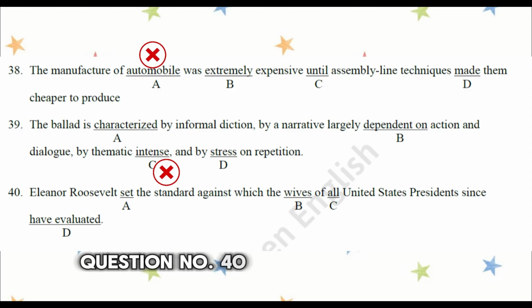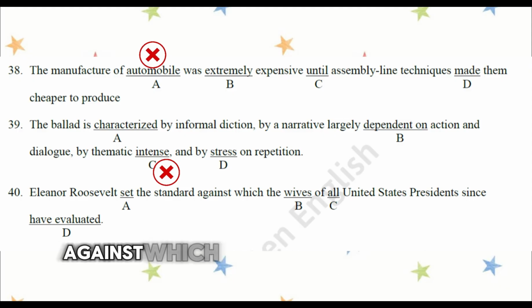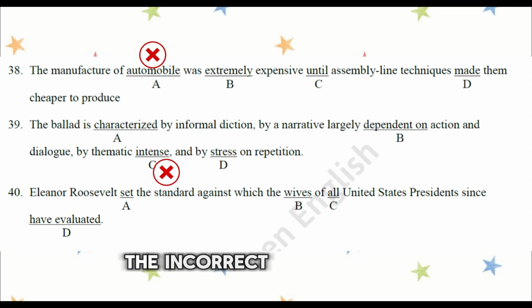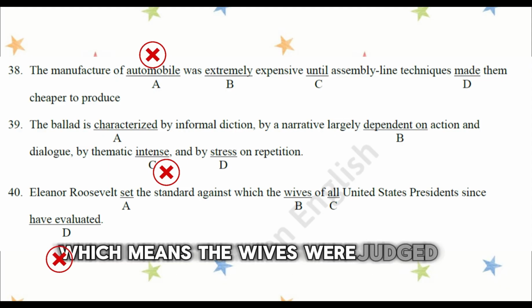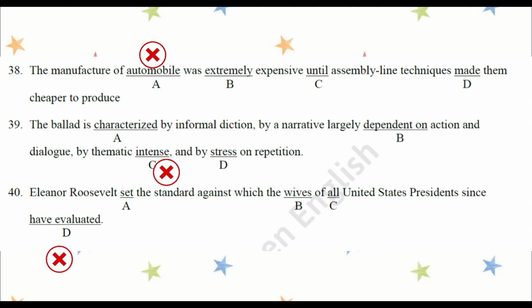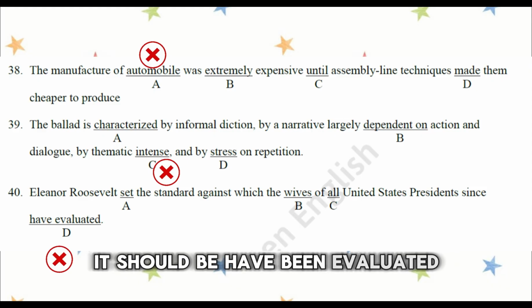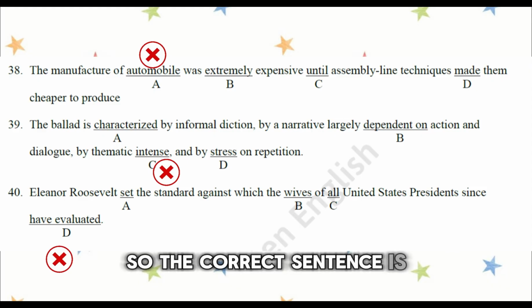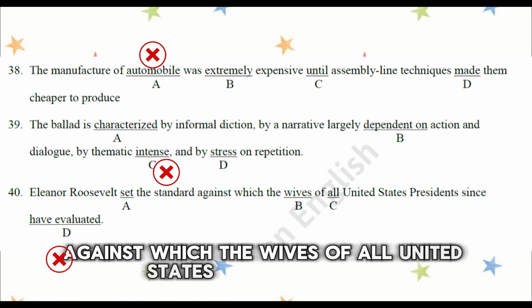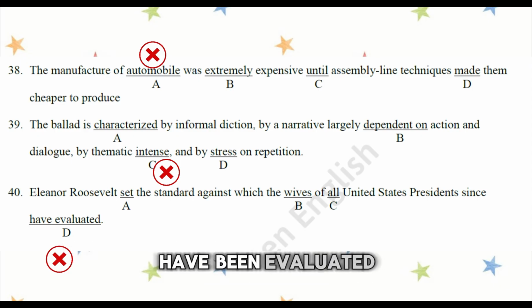Question number 40. Eleanor Roosevelt set the standard against which the wives of all United States presidents since have evaluated. The incorrect answer is D, have evaluated. The phrase the standard against which means the wives were judged or measured against that standard. So the passive voice is needed. Instead of have evaluated, it should be have been evaluated. So the correct sentence is, Eleanor Roosevelt set the standard against which the wives of all United States presidents since have been evaluated.